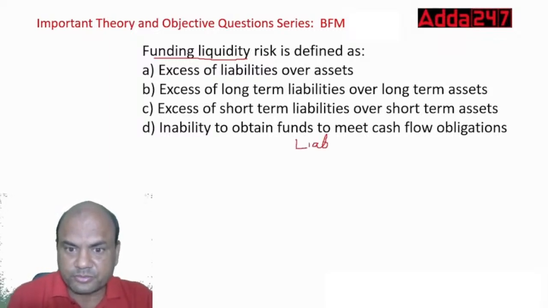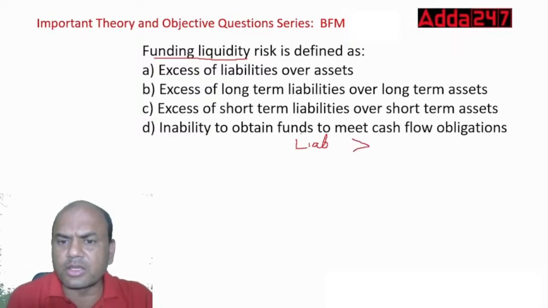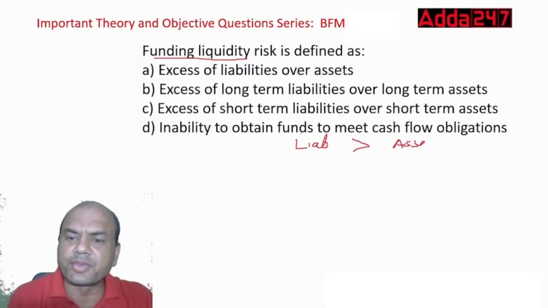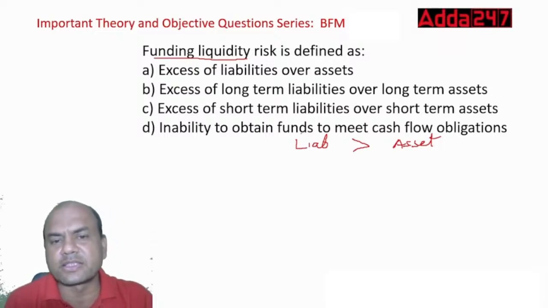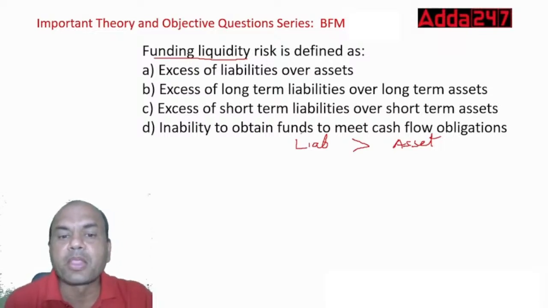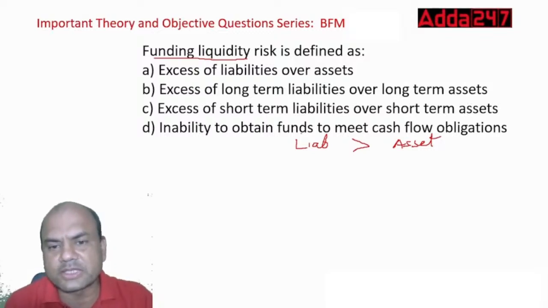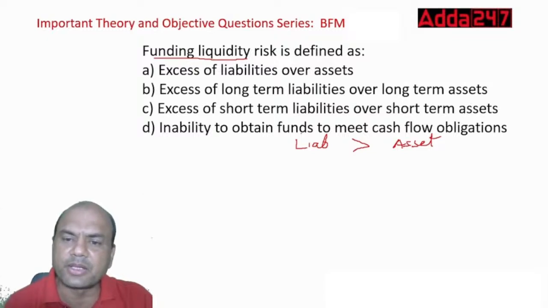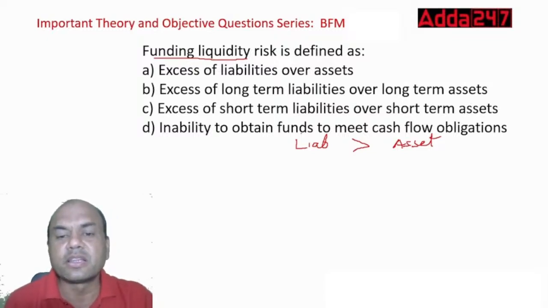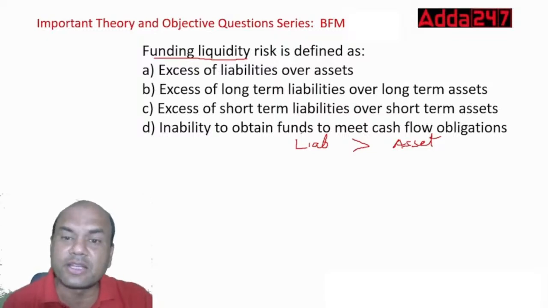Liabilities are greater than assets here. In all the cases, the logic is the same. Over here, excess liabilities over assets. Here, long-term over long-term, but after all, the same. Short-term over short-term. The logic is the same: liabilities over assets. So the logic is liabilities are more than assets.